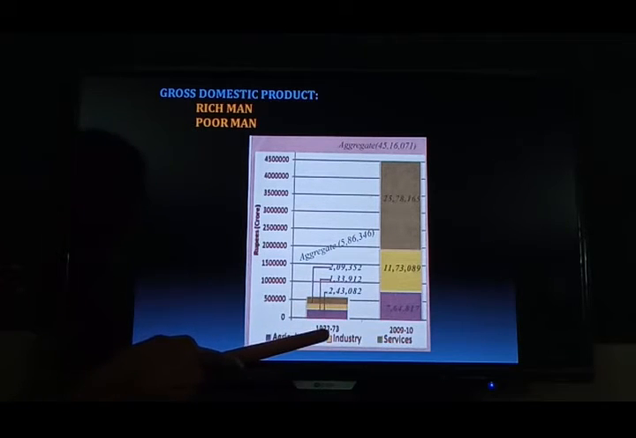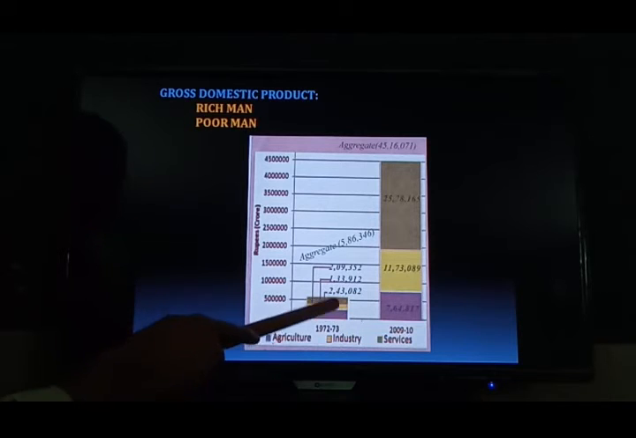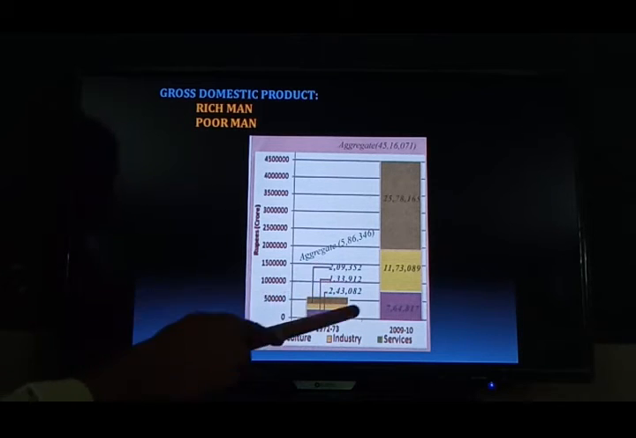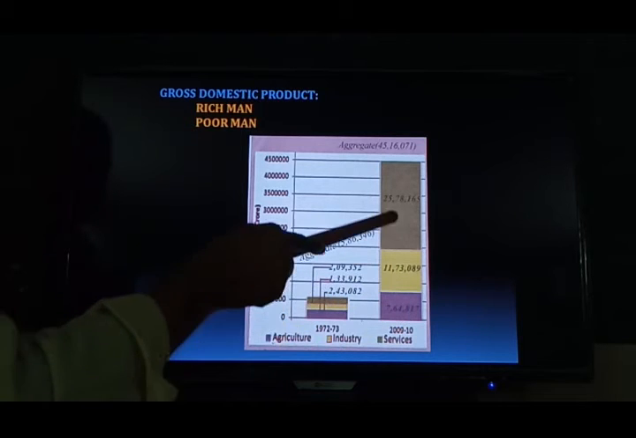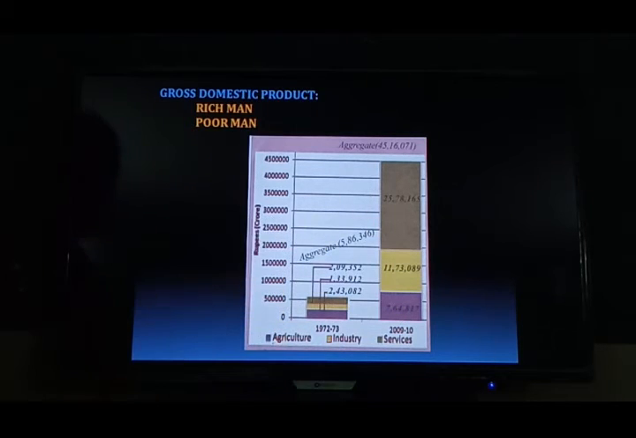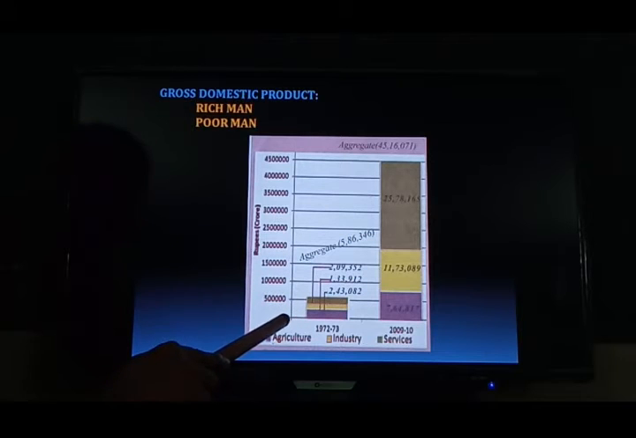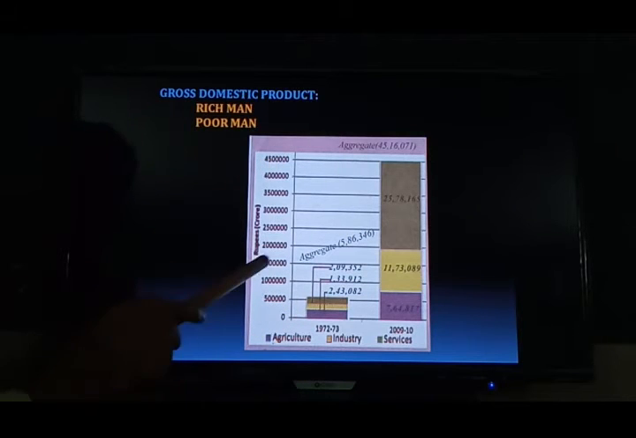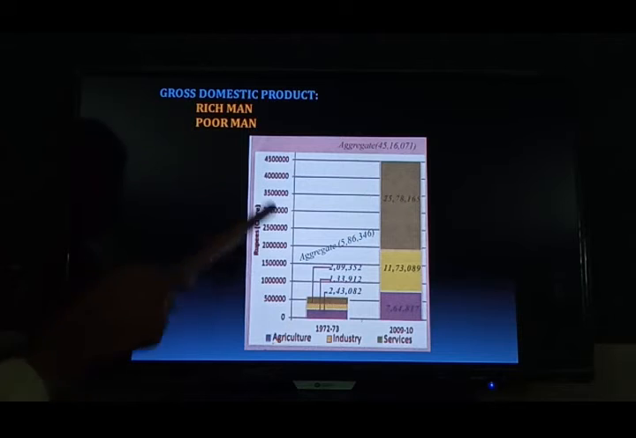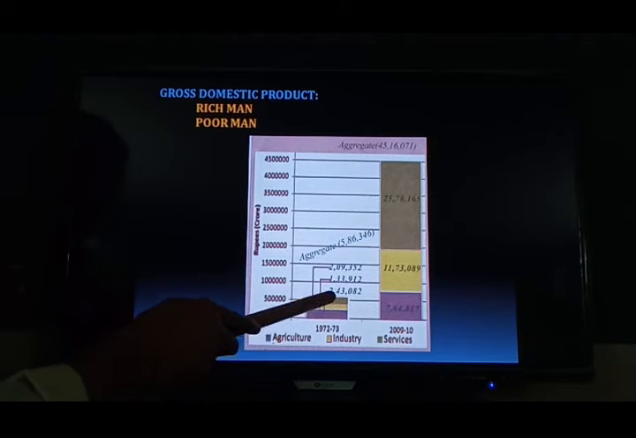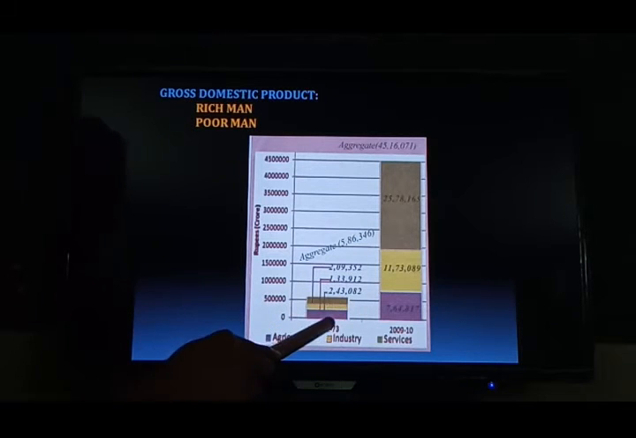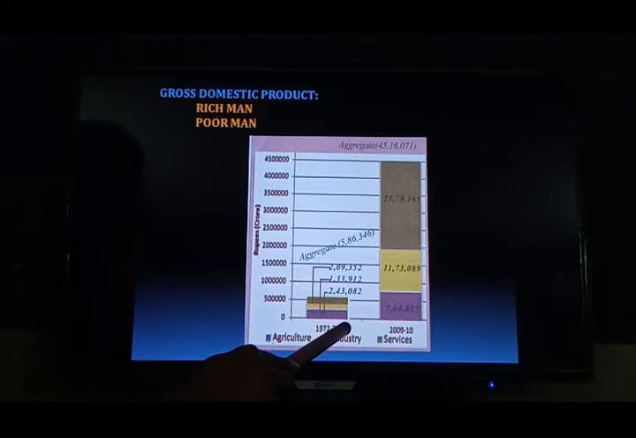So the 72-73 financial year position of the aggregate is this one. After 37 years, those three sectors' aggregate position is like this. For example, I read to you from 0 to this one, rupees in crores. Here, three sectors. For example, in the 72-73 financial year, what is the agriculture aggregate position?